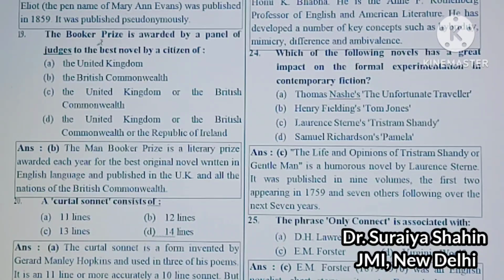The next question is, the Booker Prize is awarded by a panel of judges to the best novel by a citizen of the United Kingdom. Second is the British Commonwealth. Third is the United Kingdom or the British Commonwealth. And the last is the United Kingdom or the British Commonwealth or the Republic of Ireland. So the Booker Prize is awarded by the panel of judges to the best novel by a citizen of the British Commonwealth. So the correct answer would be here B.